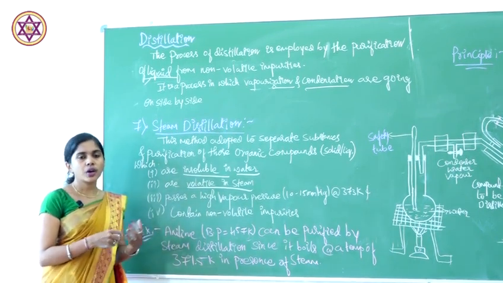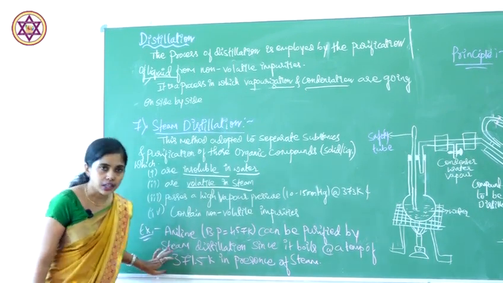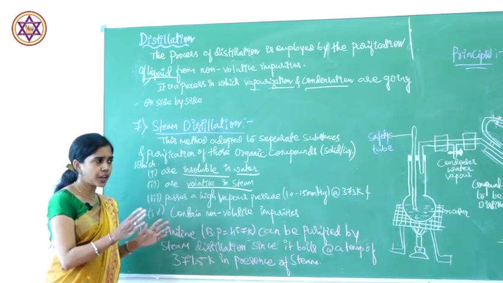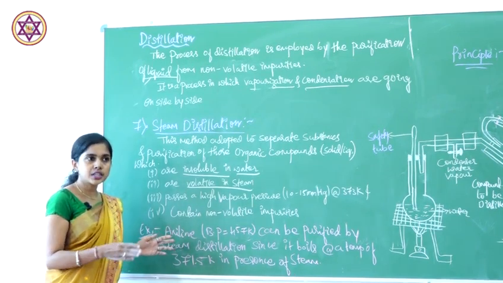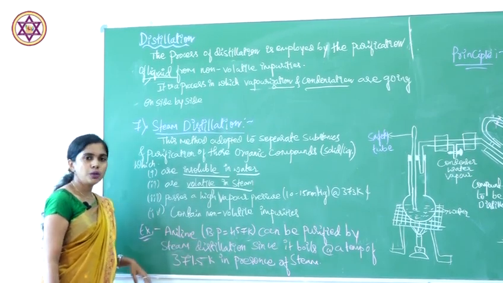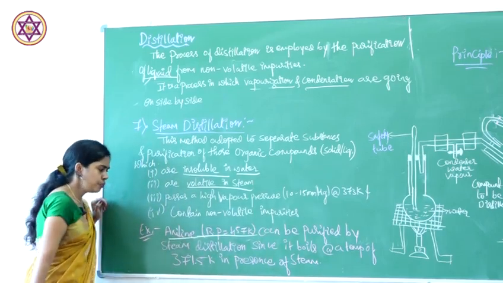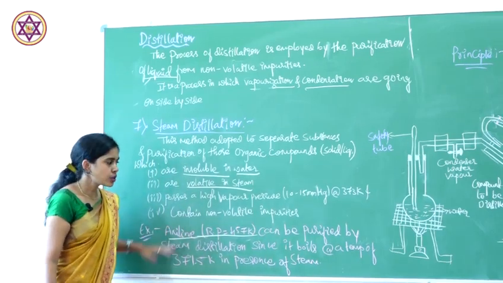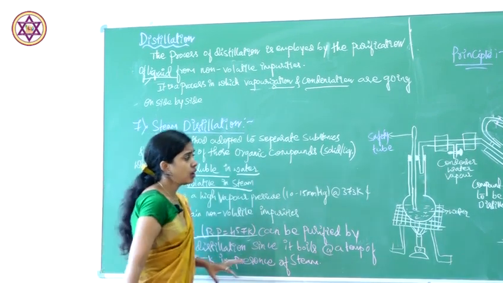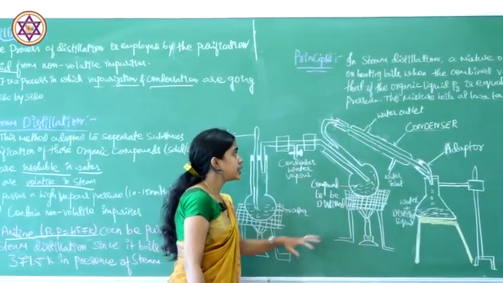What kind of organic compounds can be purified by this method? That is aniline. For example, by the distillation method, fractional distillation or simple distillation, we separate out the organic compound whose boiling point is 457. We got this aniline, but we should purify it, right? Therefore, we are going to use this method. How are we going to use it? By the apparatus method. We will observe how the process takes place.